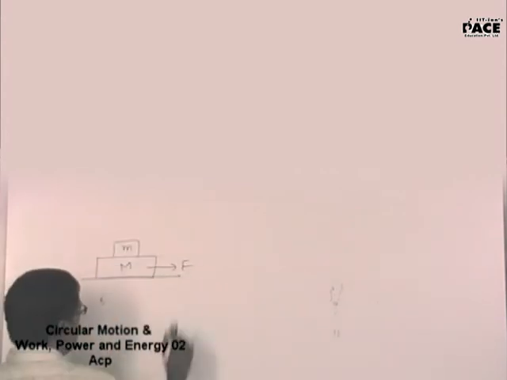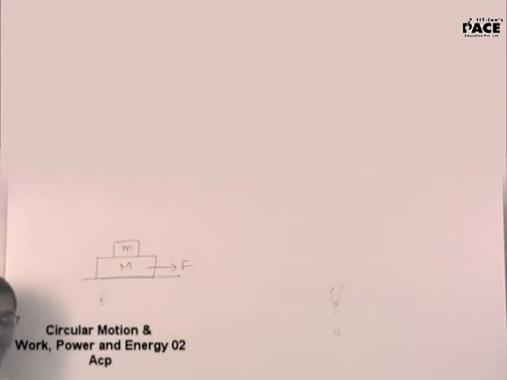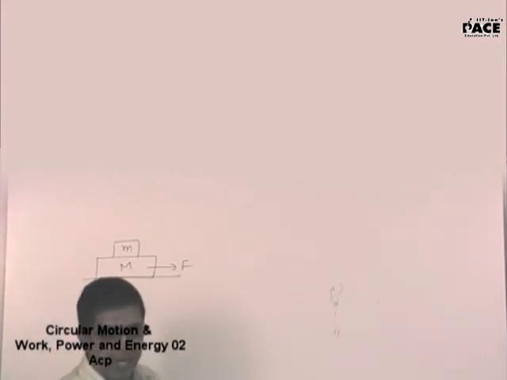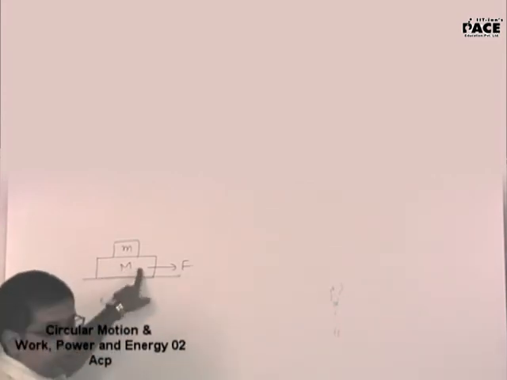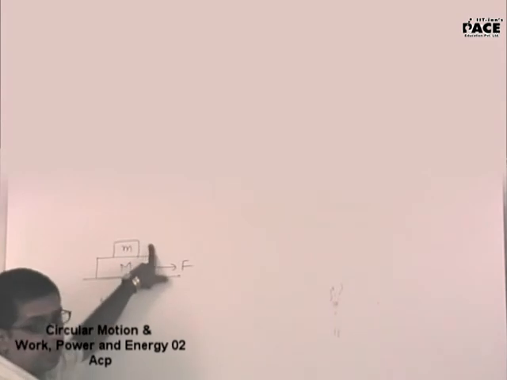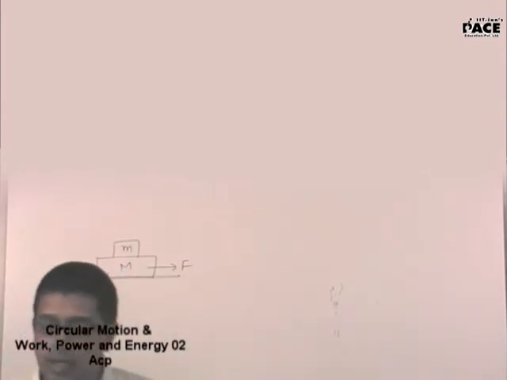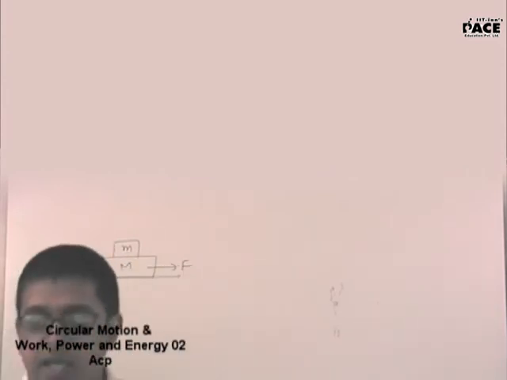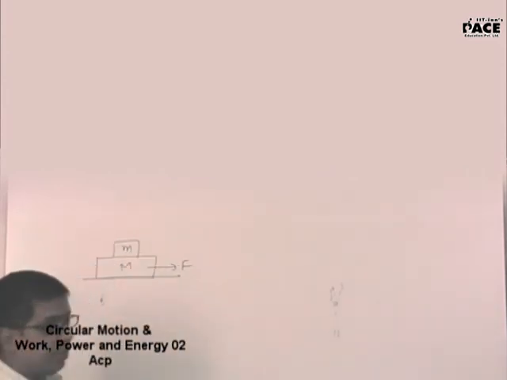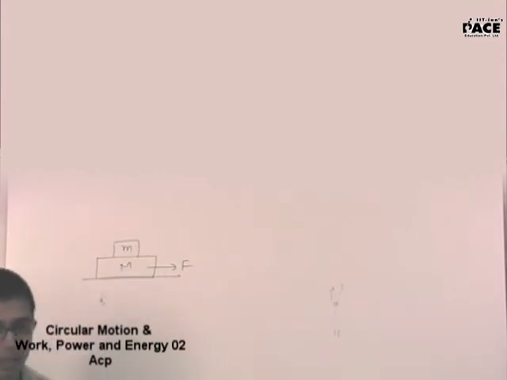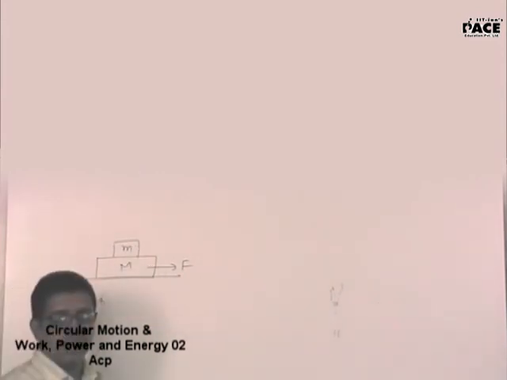Now suppose I am pulling this lower block with a force of F and small m is not sliding on capital M. You know the conditions for sliding. When will small m slide on capital M? If A maximum is lesser than A common, then alone it will slide. If A maximum is greater than A common, friction would decrease its value so that both of them are moving together. Do you remember this? Okay, listen.